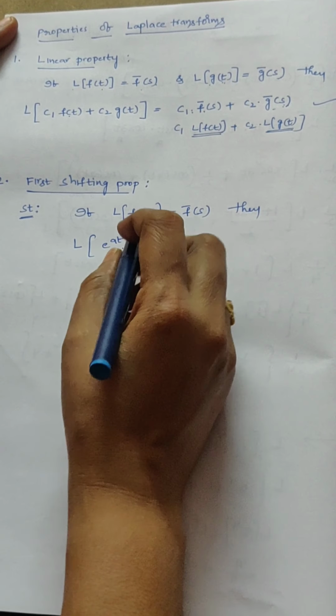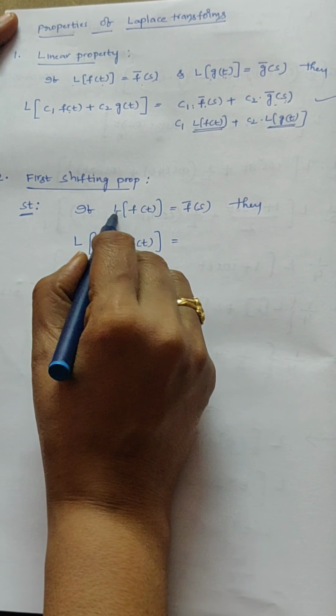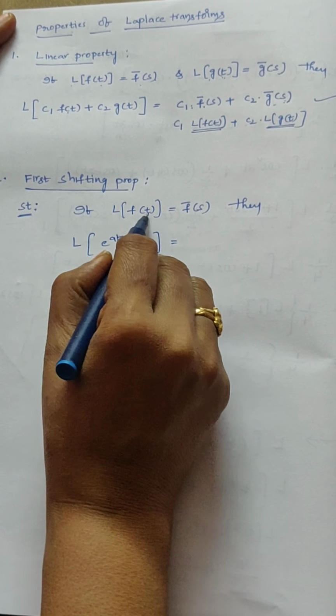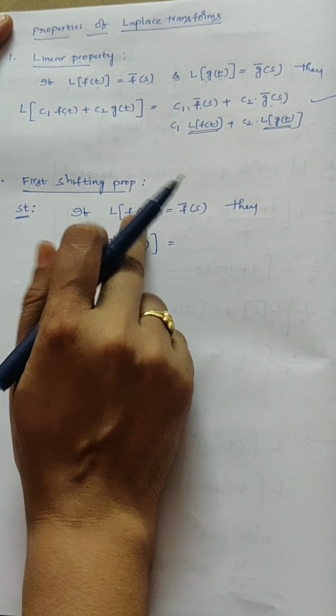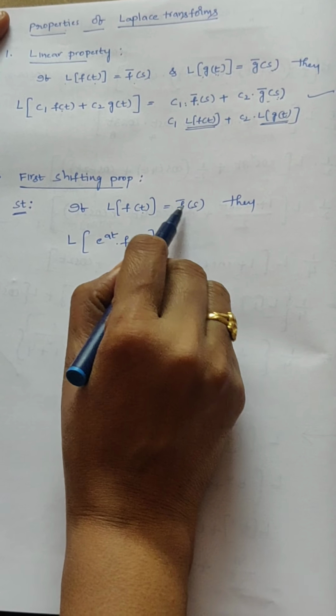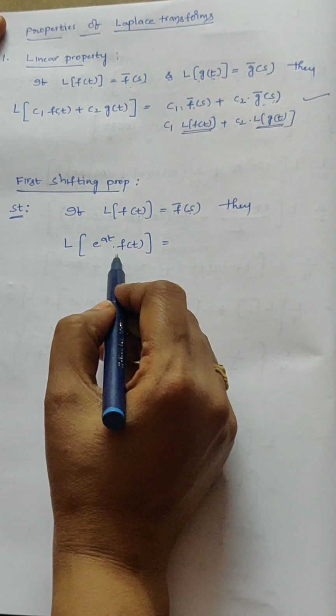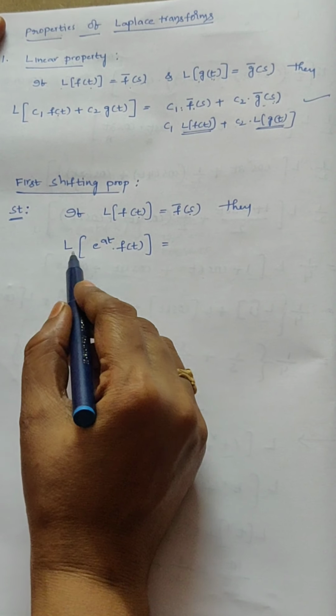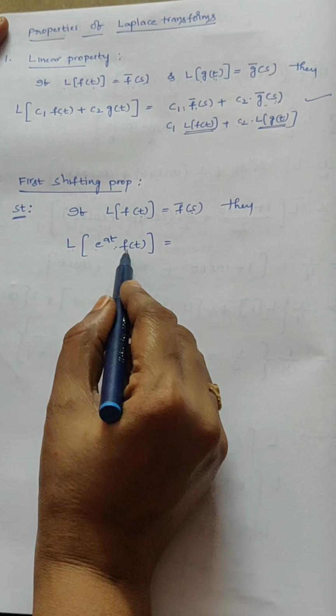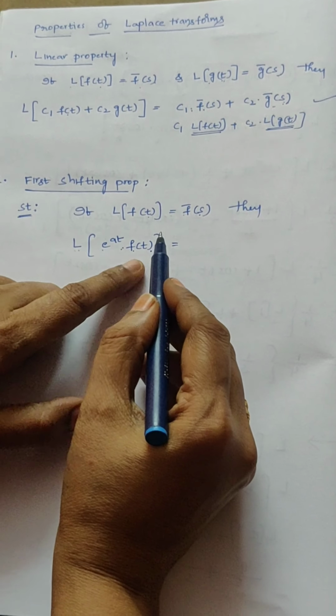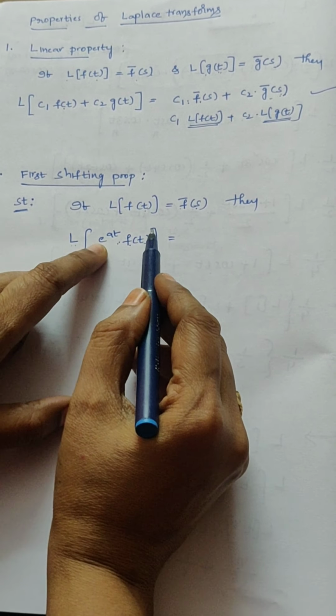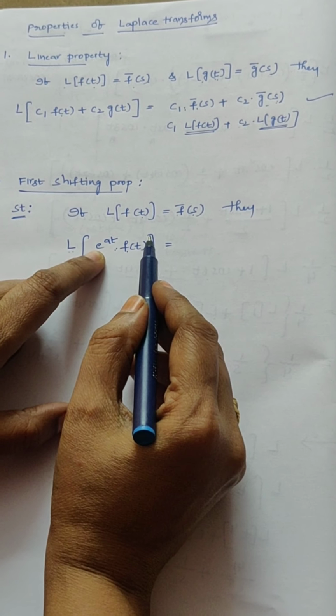Under L, in the given information only the function f of t is present, that is, for the function f of t Laplace transform is f bar of s. What we have to prove, that is after the word then, under L e power at f of t is present, which means together with f of t an extra exponential function is present.